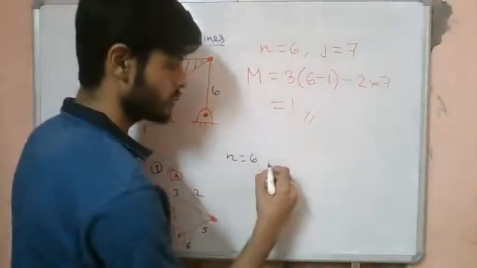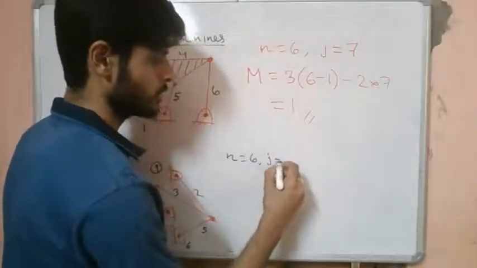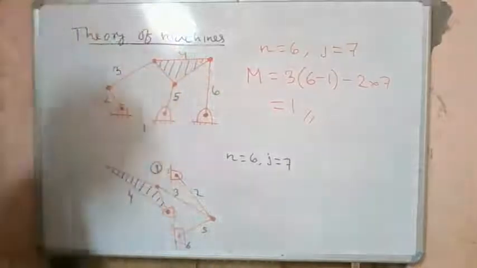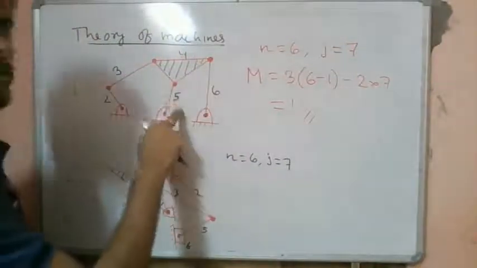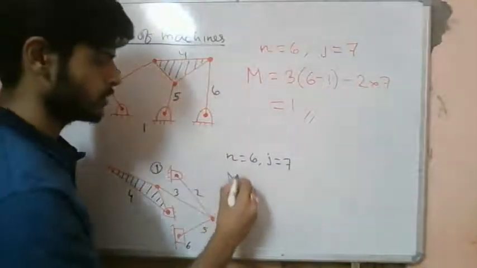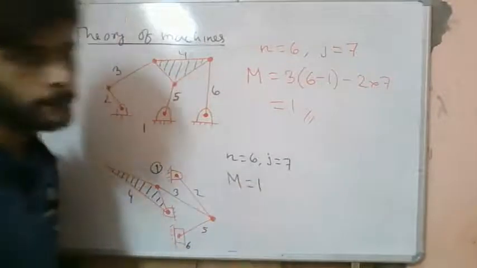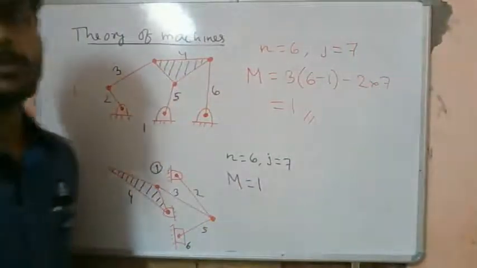So we have joints equal to 7, which is similar to this. So again we will get mobility equal to 1.